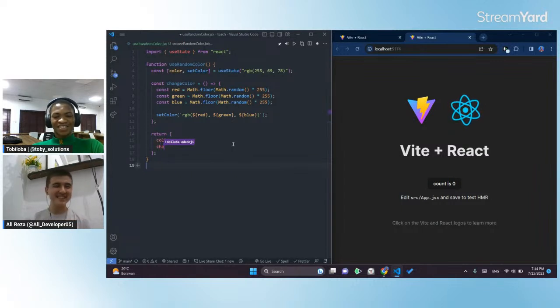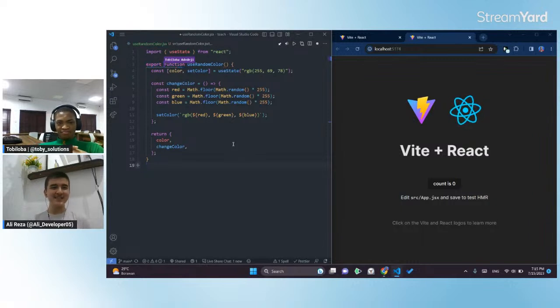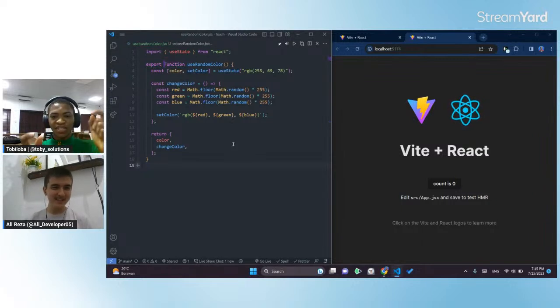No problem. So change color. I'm going to return these two things now, and that is the end of this hook. We just need to export it. Yeah, we need to export it. So I've exported the hook now, and this is the end of the hook. Voila, that is your useRandomColor. That's amazing. Thank you, Ali.